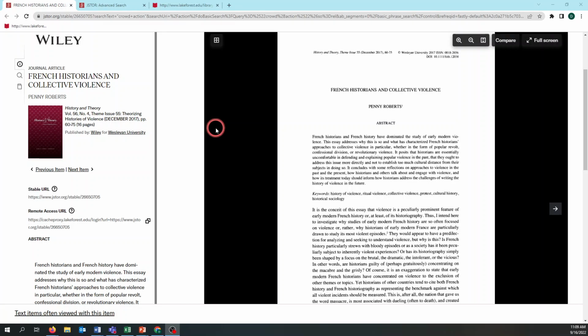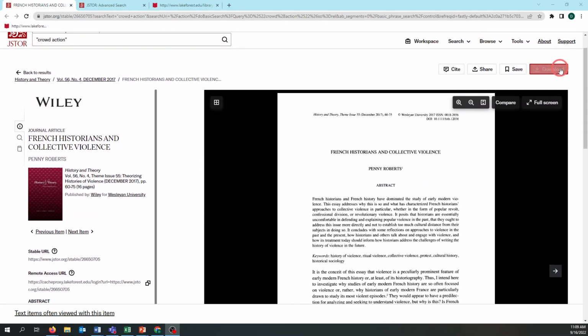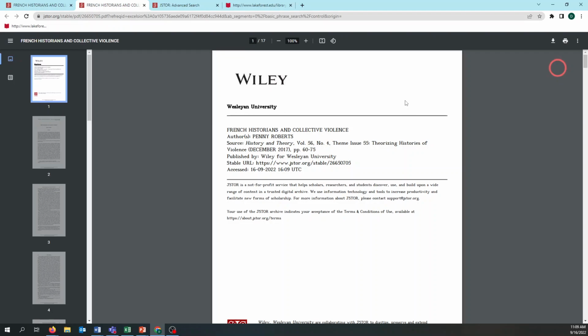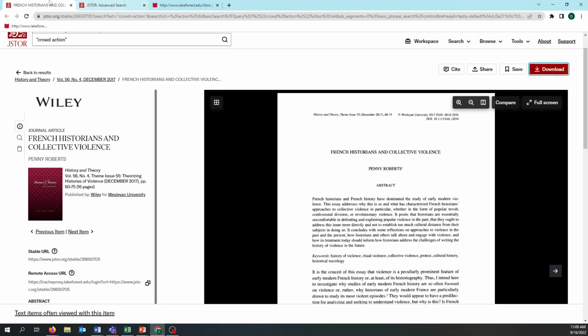One thing you can do, and I recommend that you do right away, is just download that article. It'll open in a new tab, and you'll be able to scroll through. It's a little bit easier to read than on JSTOR. I'm going to stay in the JSTOR view because my cursor highlighter doesn't work in PDFs.